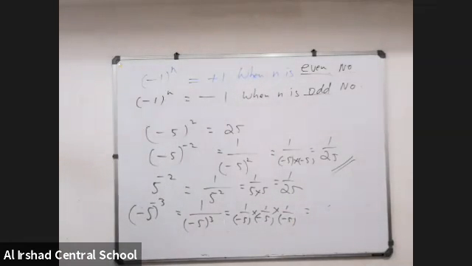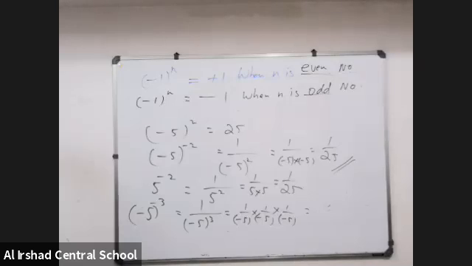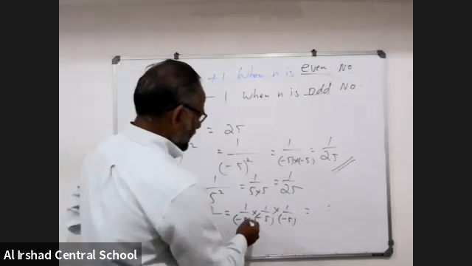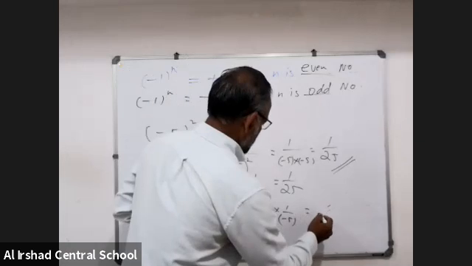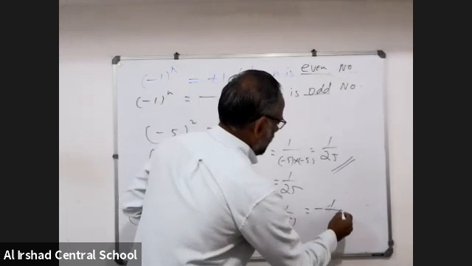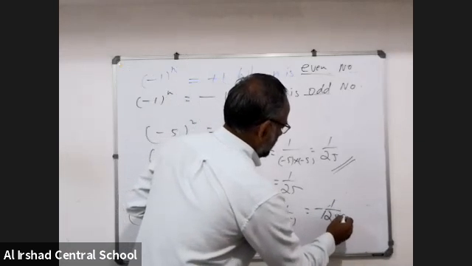So you can see that is 1 by 125. But 5 inverse 3 here, it is minus into minus into minus, that means minus 1 by 125.